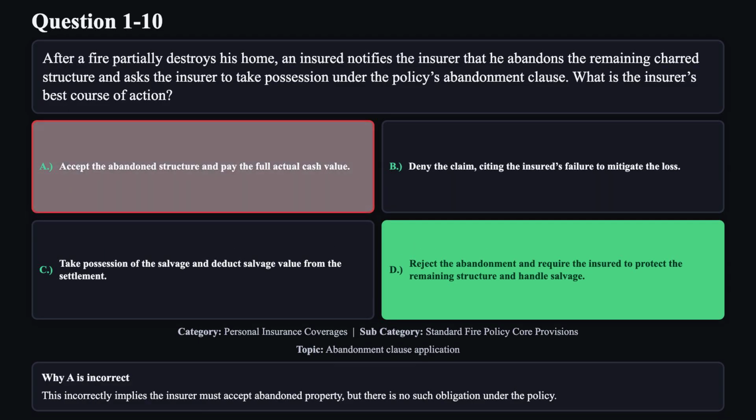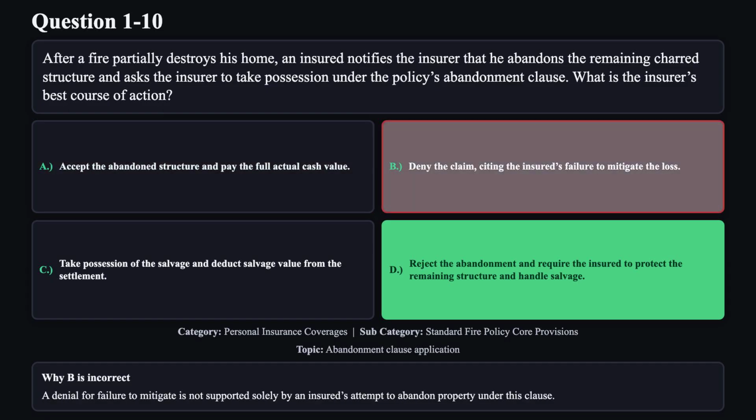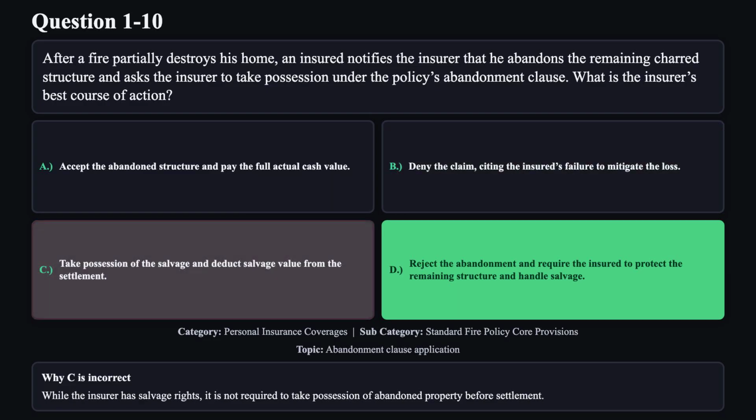Reason A is not correct. This incorrectly implies the insurer must accept abandoned property, but there is no such obligation under the policy. Reason B is not correct. A denial for failure to mitigate is not supported solely by an insured's attempt to abandon property under this clause. Reason C is not correct. While the insurer has salvage rights, it is not required to take possession of abandoned property before settlement.